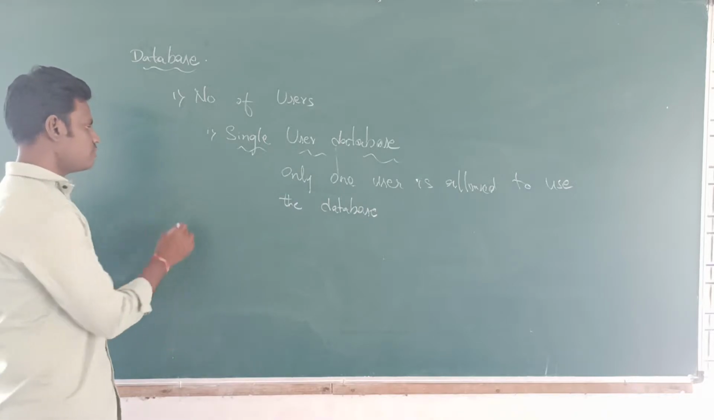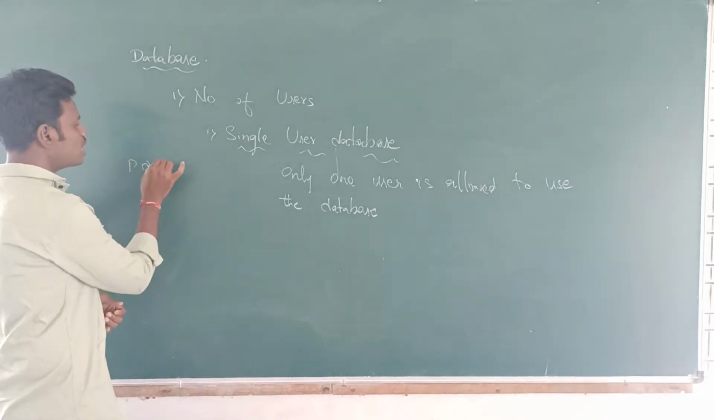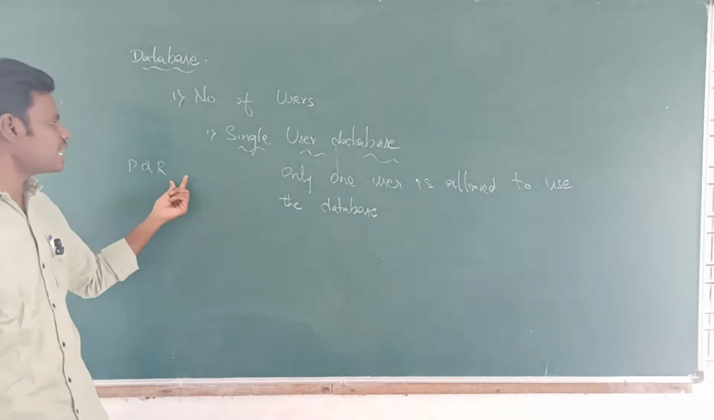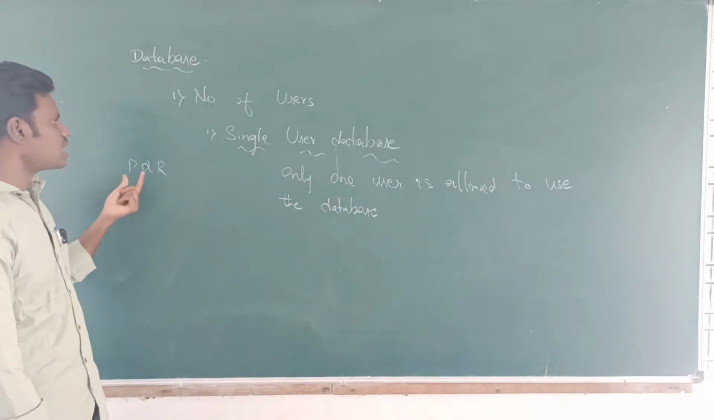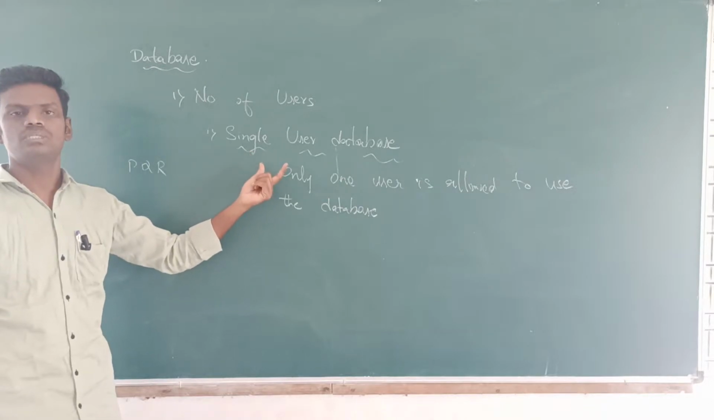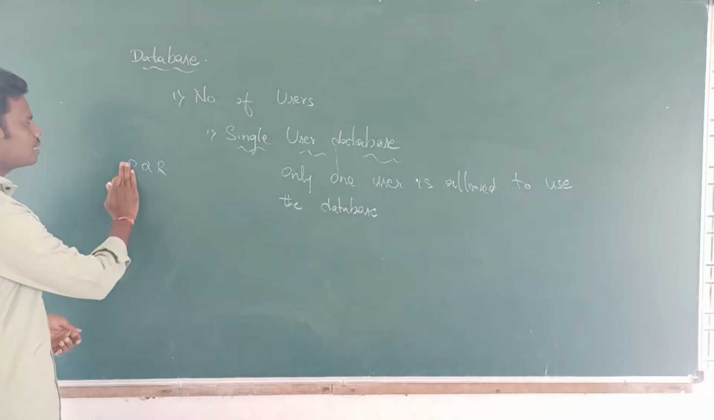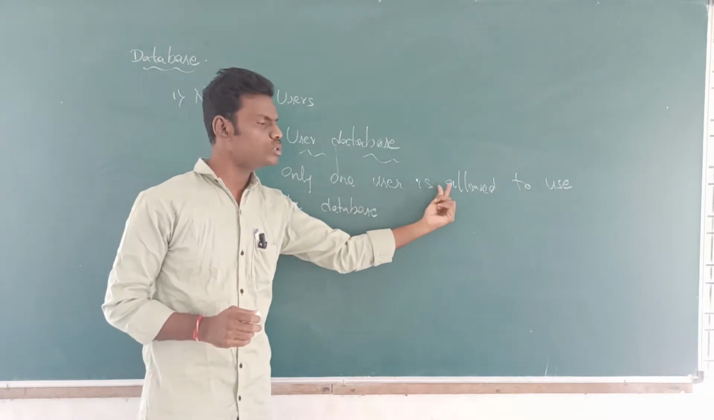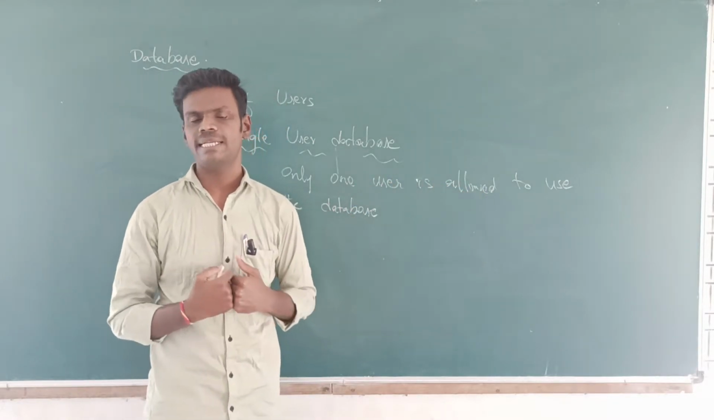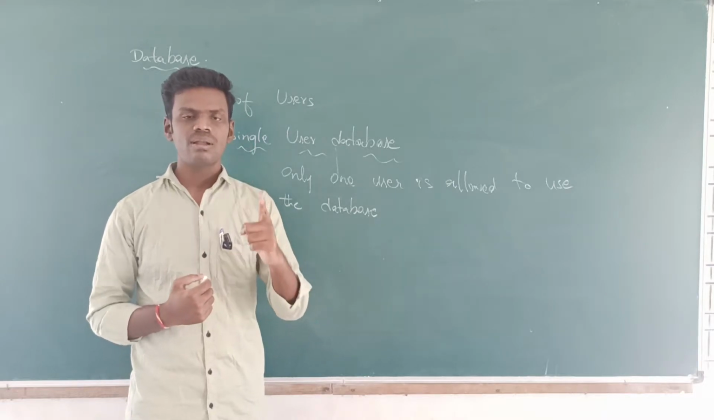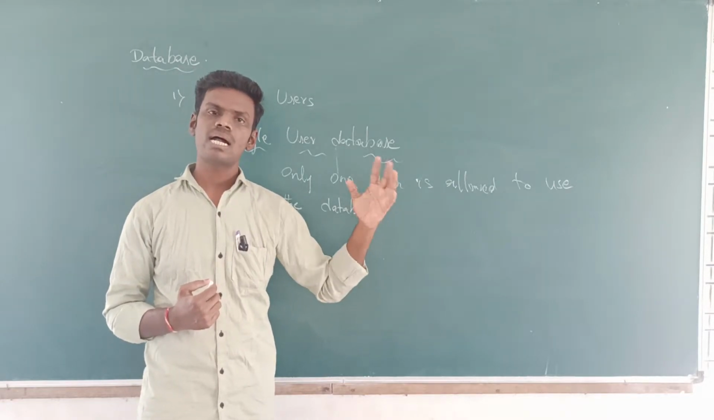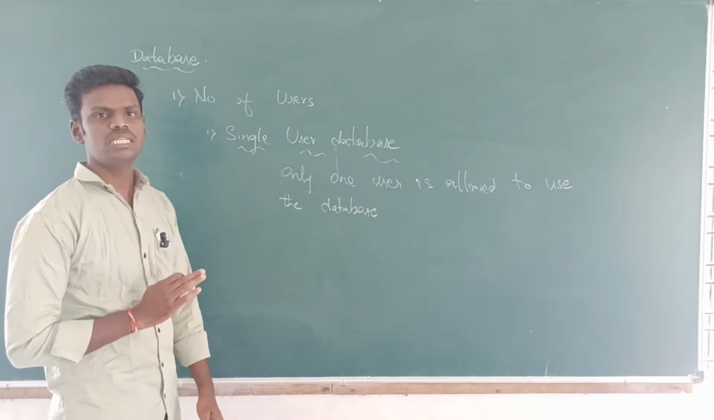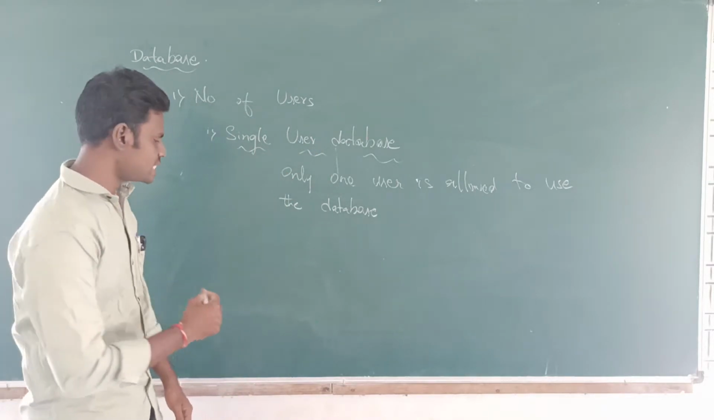Means to say that if we are having P, Q, R users, if P has accessed the database, then Q and R should wait. Why? Because it is already accessed by a single user. That is the reason we are calling that single user. We are allowing only one user to access that particular database. Only one person can do the action onto that particular database. So we call that single user database. And the second one is